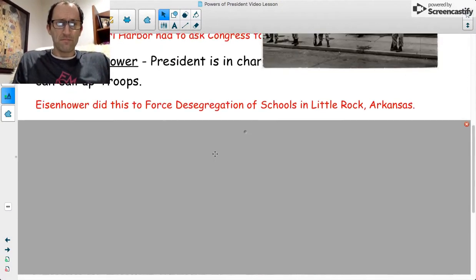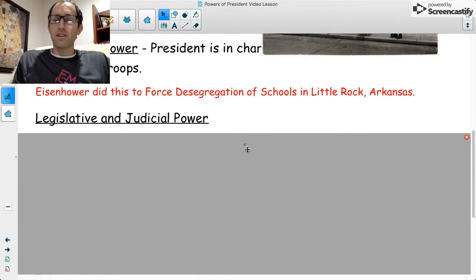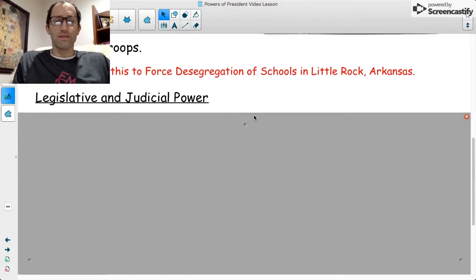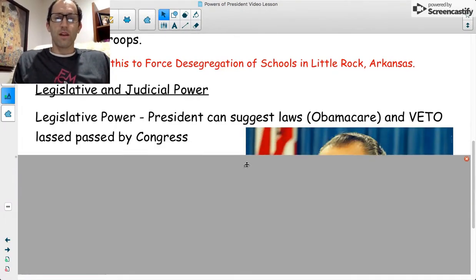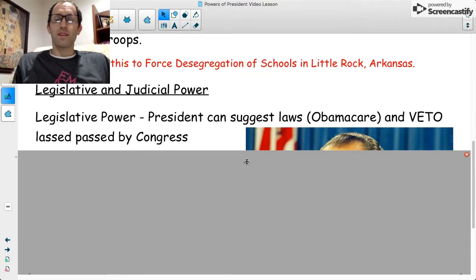Fourth, there's legislative and judicial power that the president has as well. Remember, this all has to do with the checks and balances where each branch can check one another. Okay? Legislative power means that the president can suggest laws, and he can also veto laws passed by Congress. Again, that checks and balances.